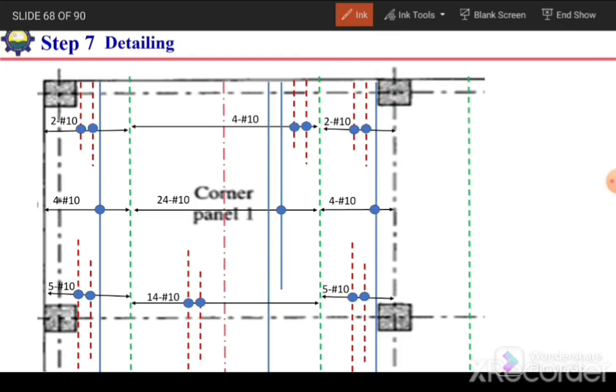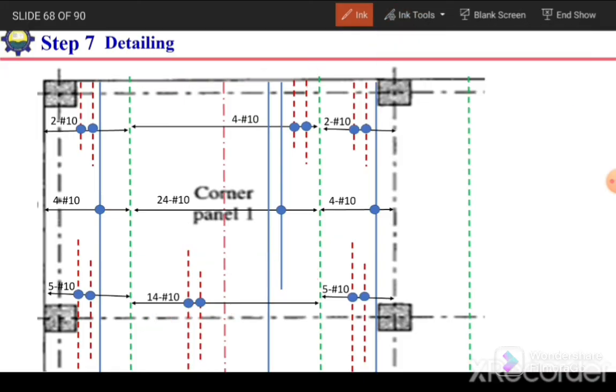So from here up to here, we have middle strip for exterior frame, and from here to here we have middle strip for interior frame. For exterior frame we have 12 bars, and for interior frame we have 12 bars. So this slab is continuous, so we can combine it.